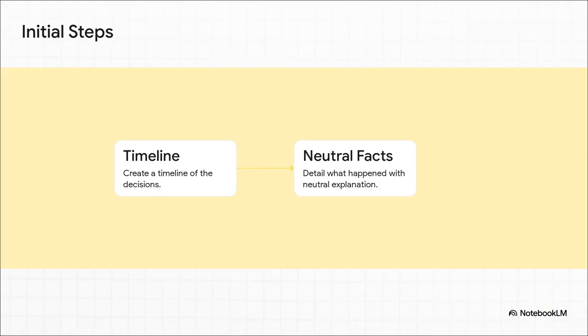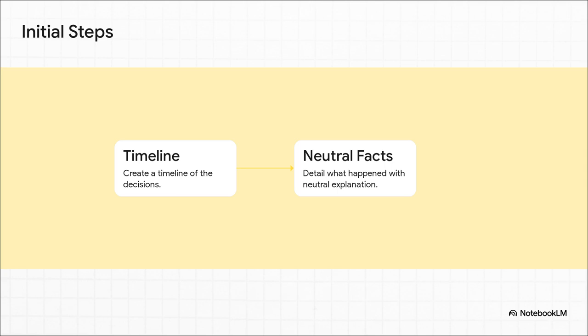Okay, so the absolute bedrock of this framework is how it forces total objectivity before a single opinion is even allowed in the room. The first two mandatory steps: plot out a precise timeline of the decisions and provide a purely neutral, almost clinical explanation of what actually happened. Now, pause for a second and think about how incredibly difficult that actually is in today's hyper-polarized information climate. Seriously, think about the last major political breaking news story. How hard was it to find an article that just told you the facts without subtly, or let's be real, overtly, telling you exactly how you should feel about them? It's nearly impossible. And that is exactly the hurdle this step is designed to clear.